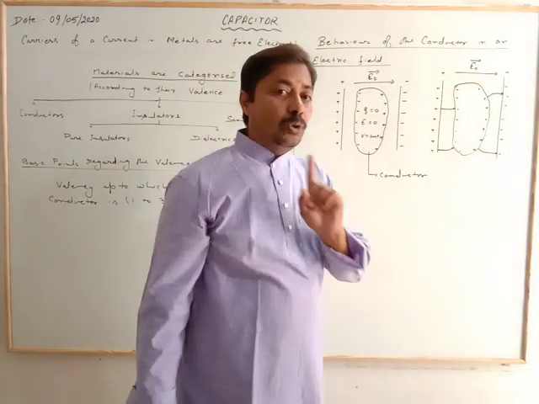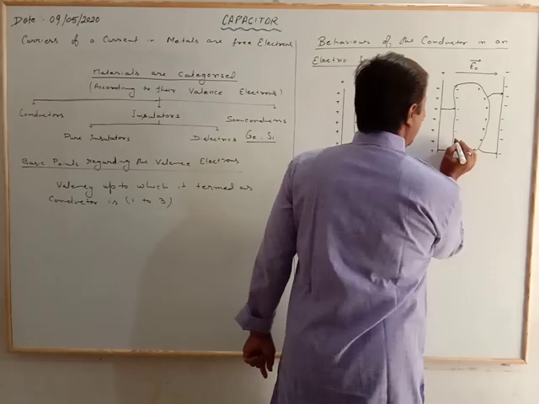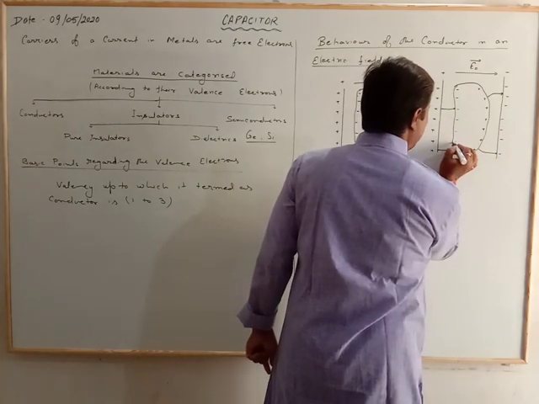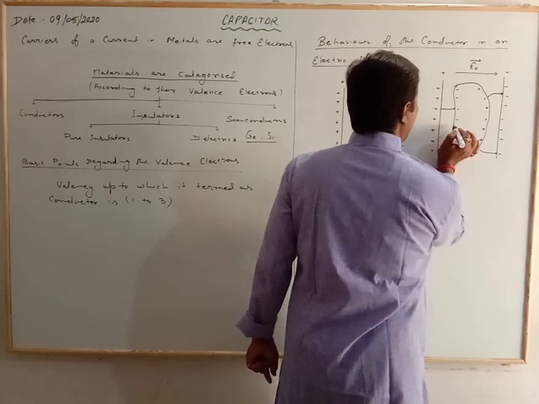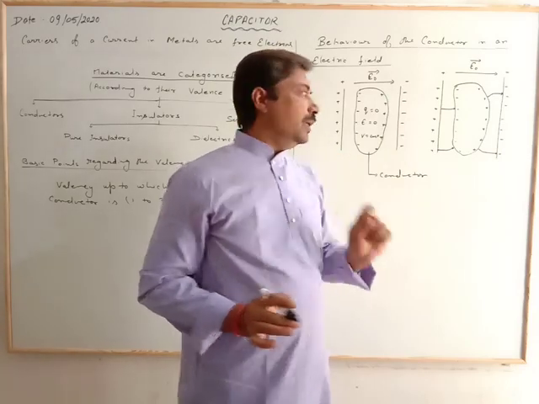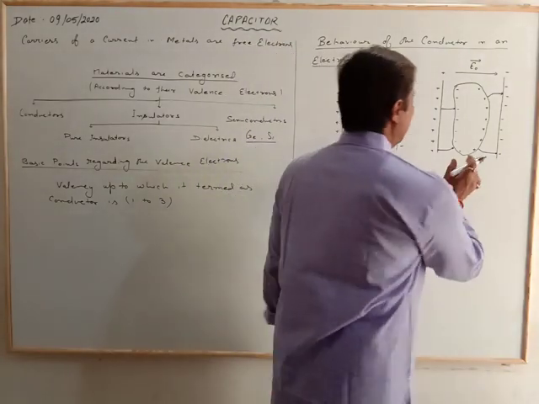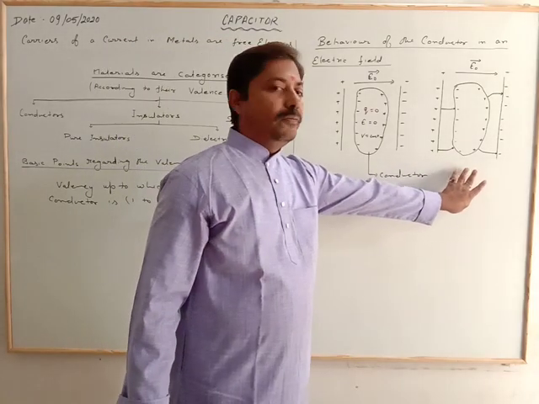So all the field lines are always perpendicular to the surface. Surface के हमेशा कैसा होगा? Perpendicular होगा. So, this is the nature of the conductor when placed in a field.